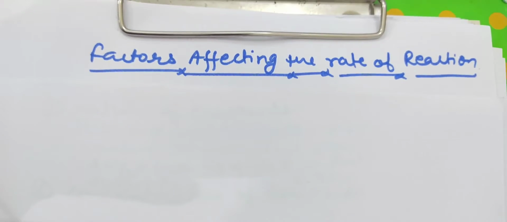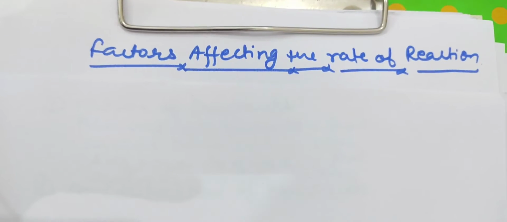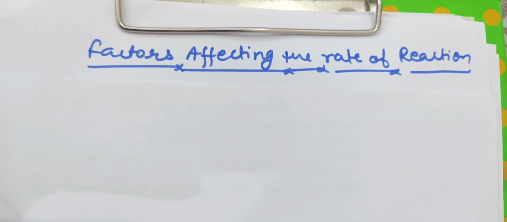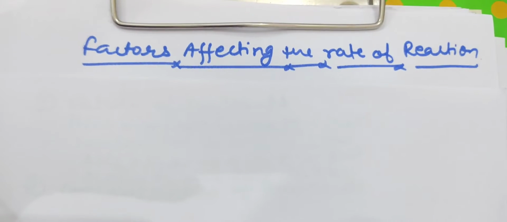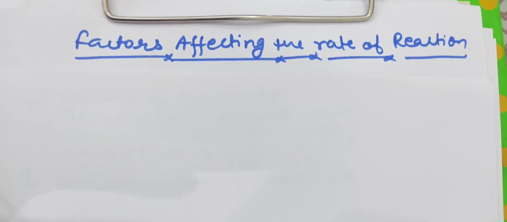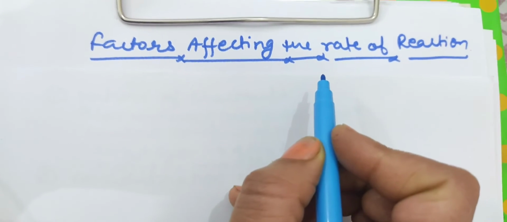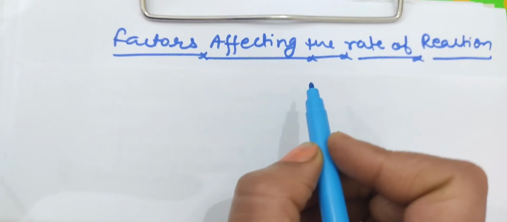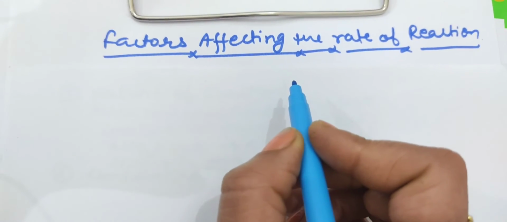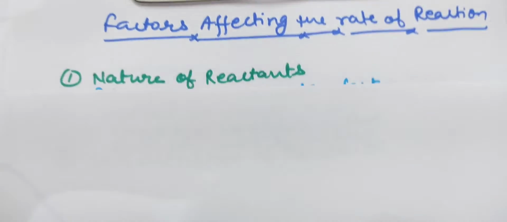In the first part we discussed the definition of chemical kinetics, some basic concepts of chemical kinetics, rate of reaction, average rate of reaction, instantaneous reactions and all. And in this part we will discuss factors affecting the rate of reaction. Students, this is a very important part for all board examinations. Which factors affect the rate of reactions? This is a very important question for all the board examinations.